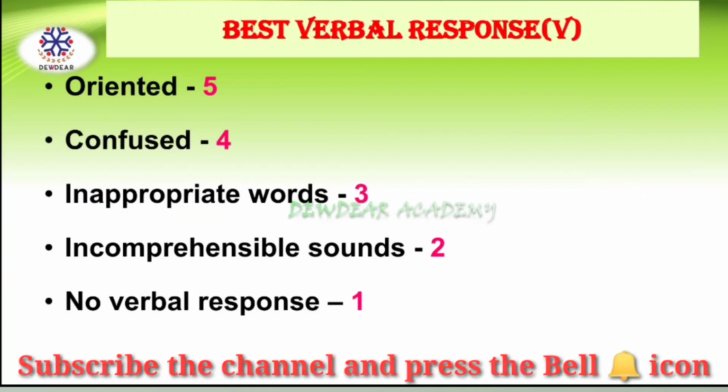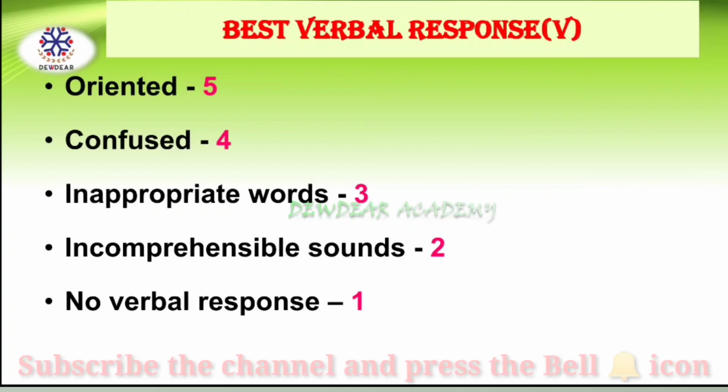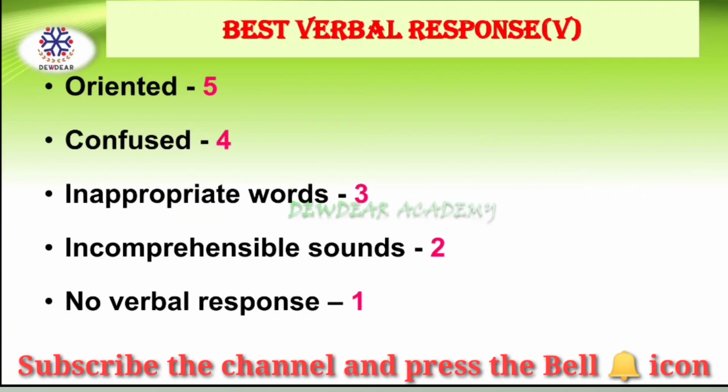If the patient is confused, that is not oriented but communicates coherently, then we can give the patient a score of 4. Then if the patient is giving just inappropriate words, the score can be given 3. If the patient is producing incomprehensible sounds, just moaning and all, then the score is 2. And for no verbal response, the score is 1.